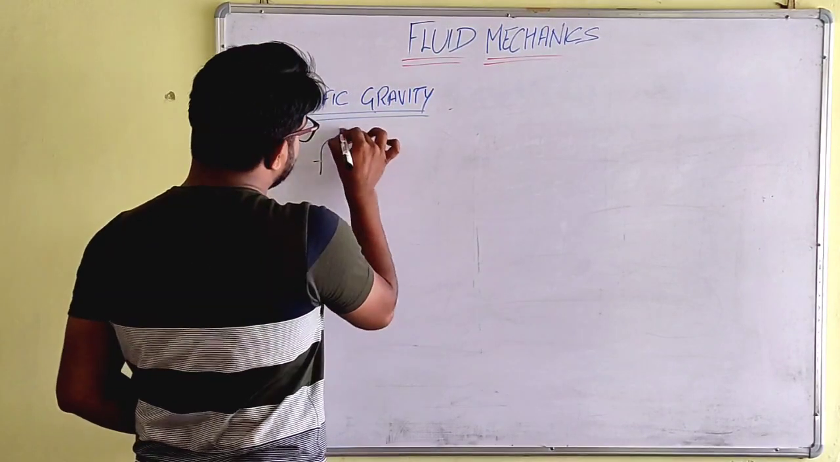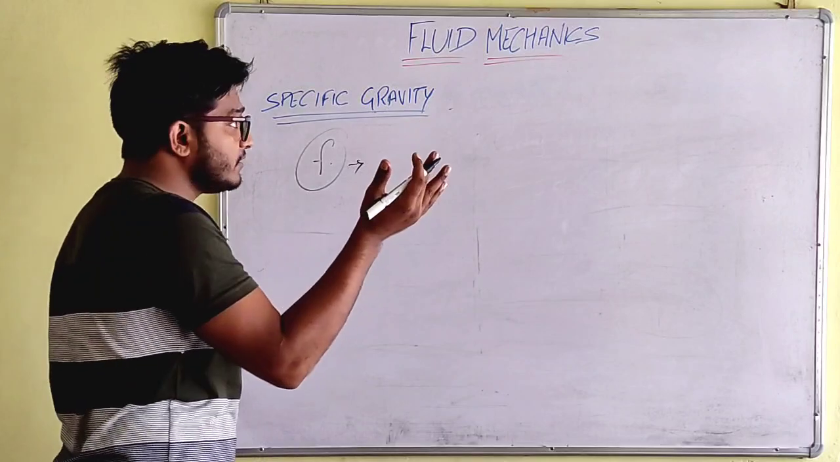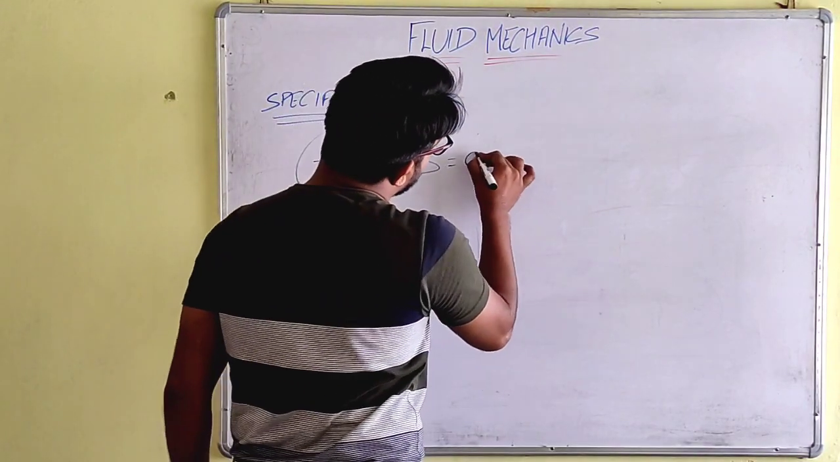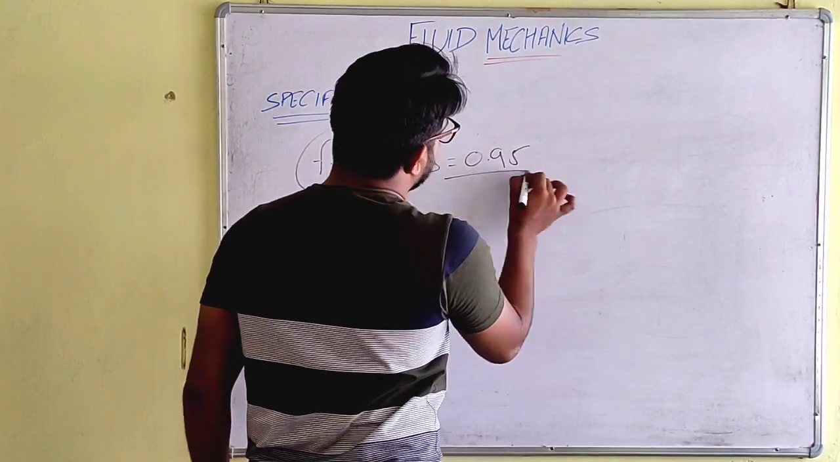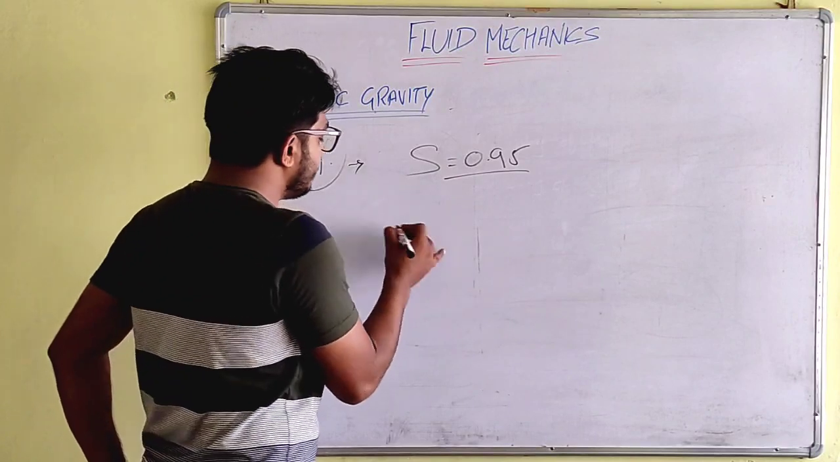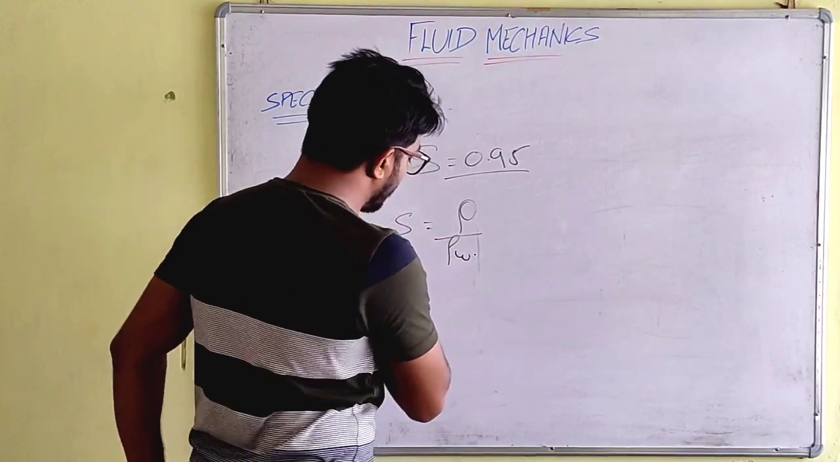Find the density of a fluid if its specific gravity is 0.95. How will you find it? Simply, what is the formula we had? We had S is equal to rho upon rho water.